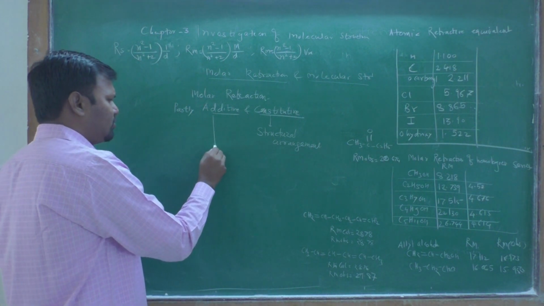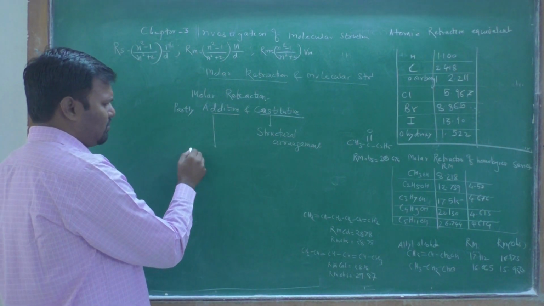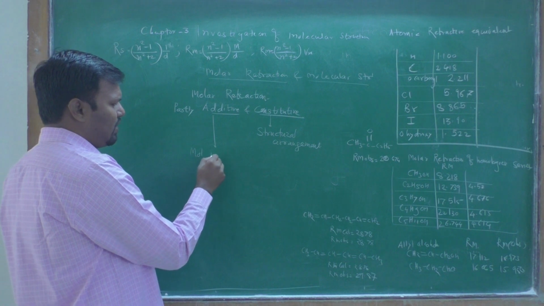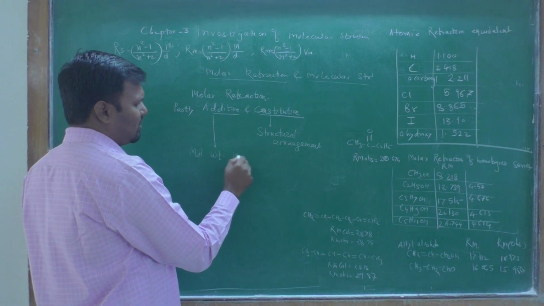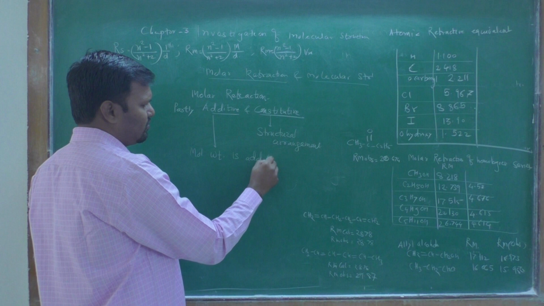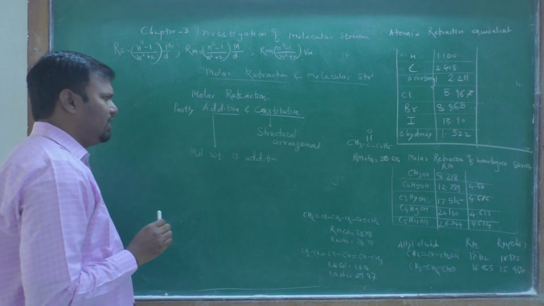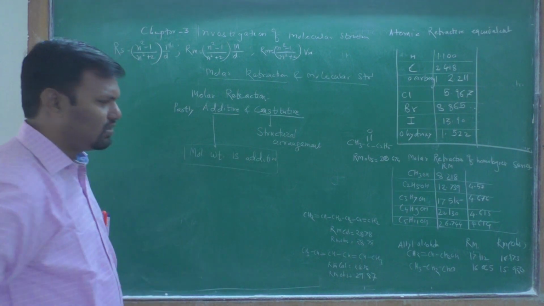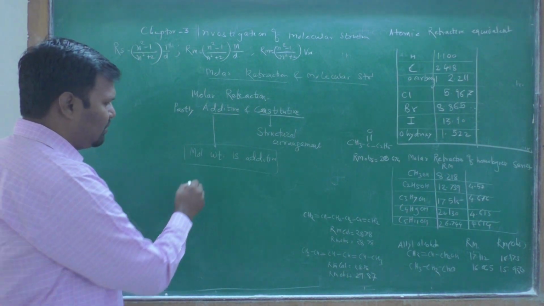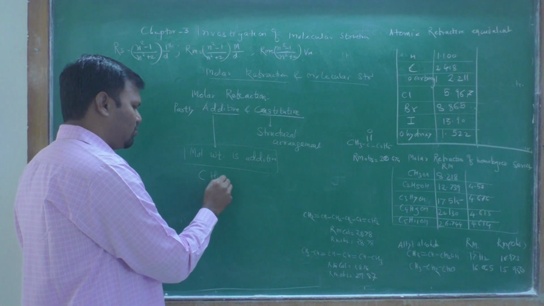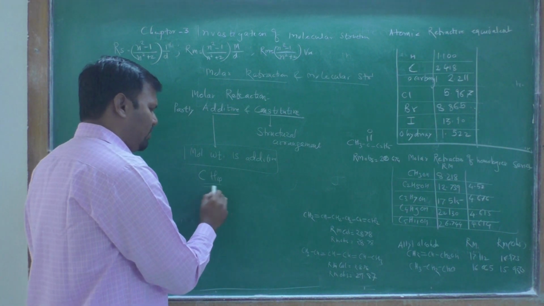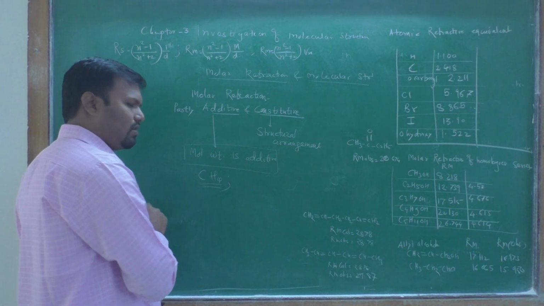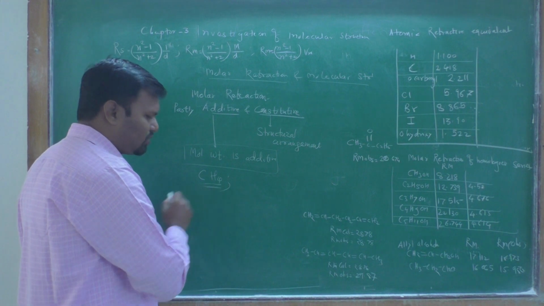And additive property means, suppose the molecular weight is an additive property. For explaining what an additive property is, we have taken an example. If suppose we have CH4, how do we find out the molecular weight of CH4?